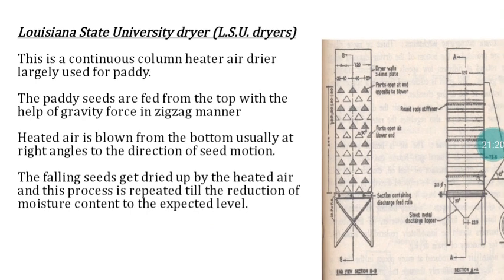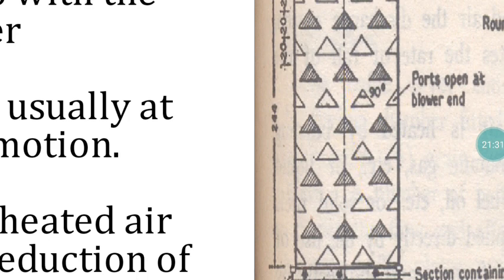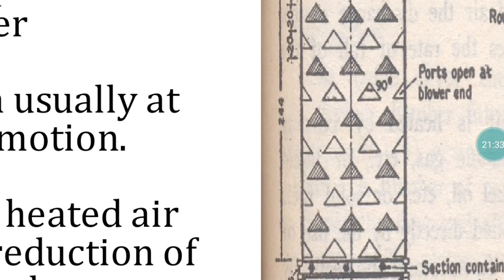So it's a continuous and mixing type dryer. It's very commonly used for drying of paddy. Due to the availability of these triangle shaped things, the seed path will be diverted.